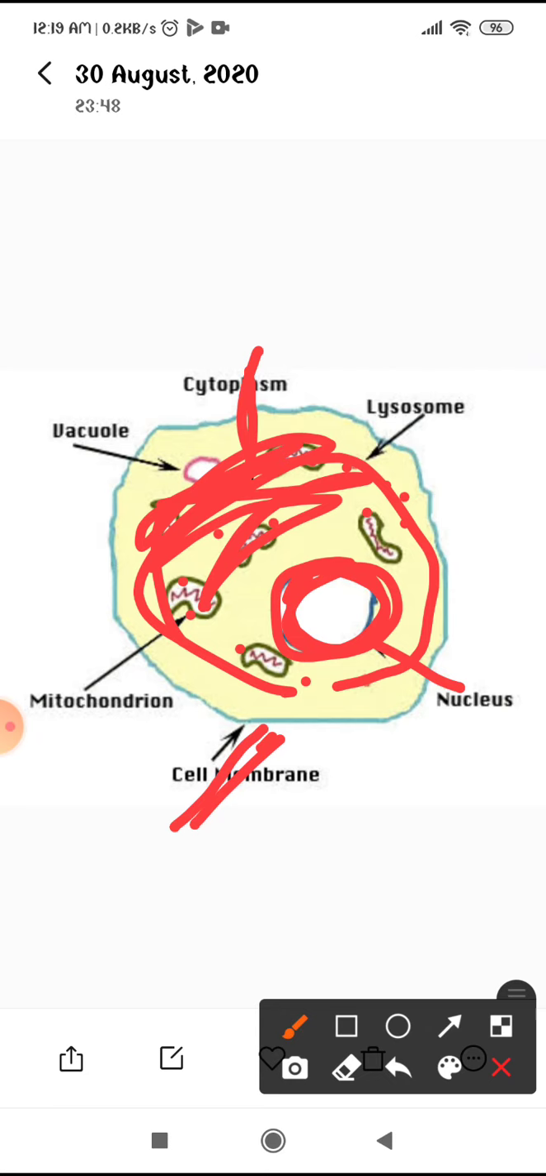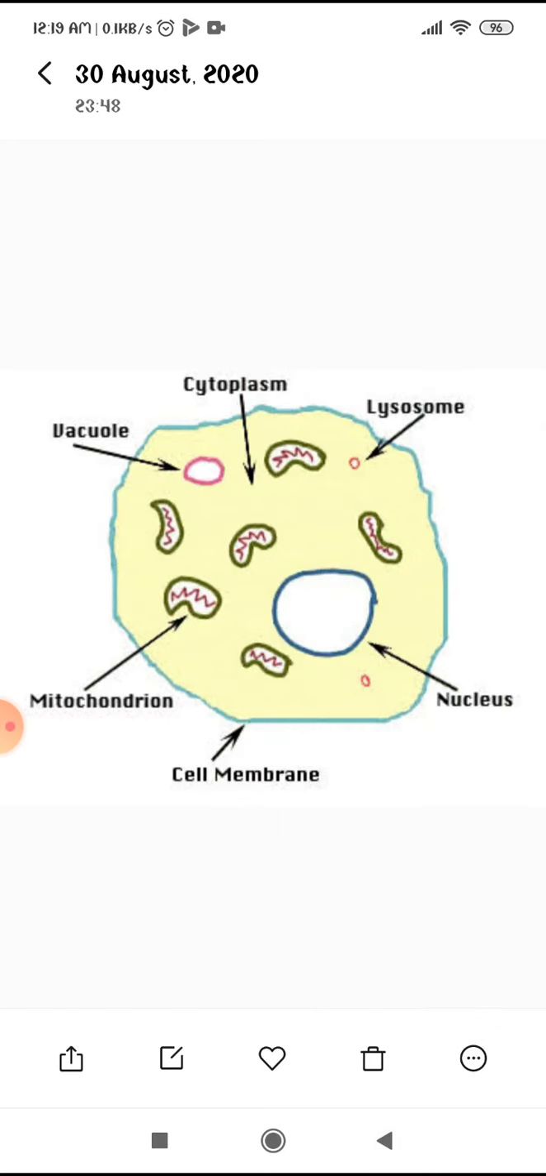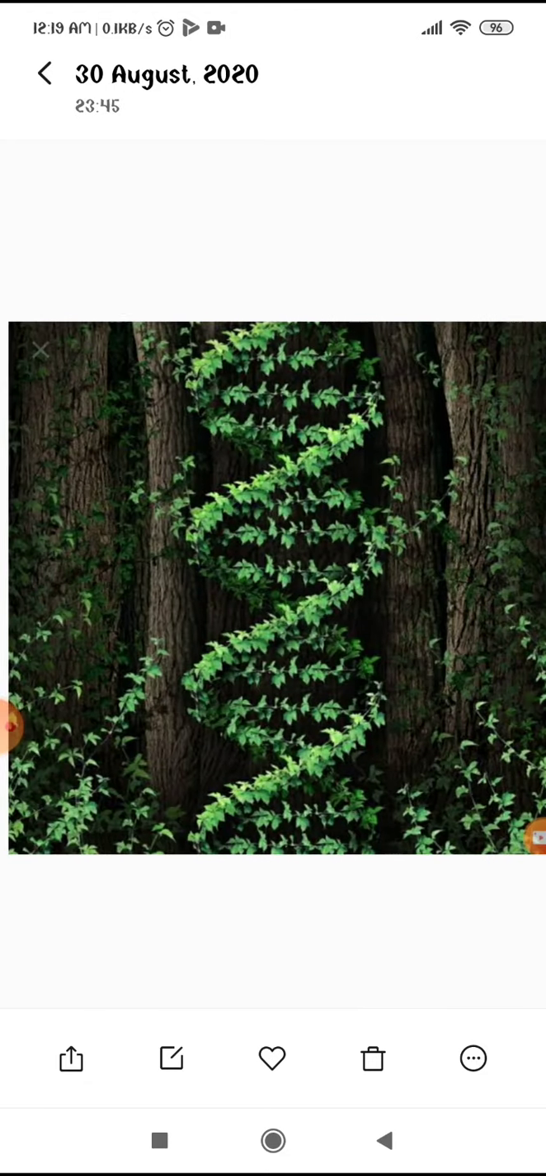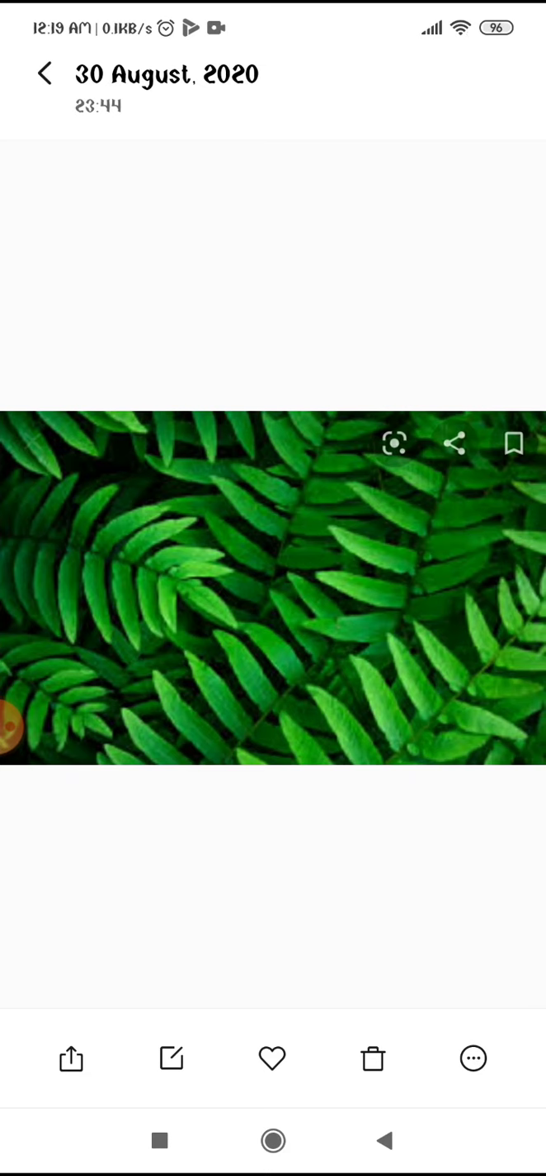Okay, so this is the basic structure of the cell, and chloroplast is present in the plant cell. I am showing you the picture of an animal cell, and the chloroplast is present in the plant cells, which gives the green color in the leaves. Or you can say in the plants the green color is present due to the presence of the chlorophyll.